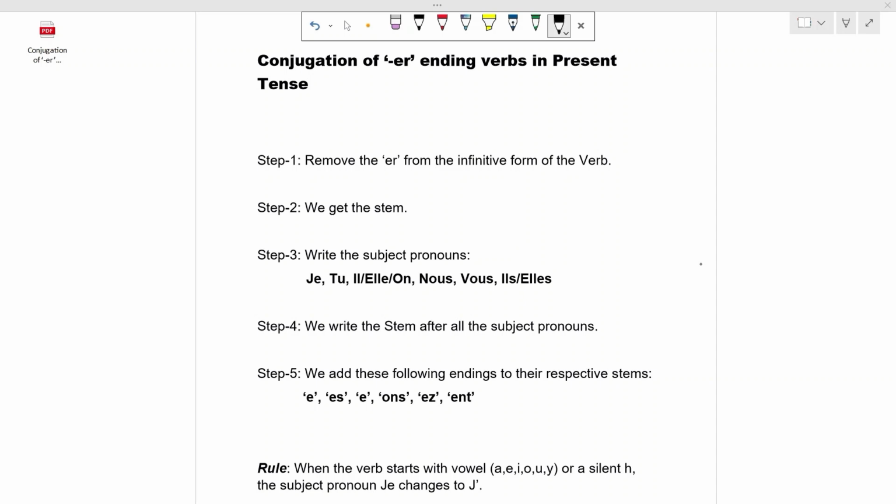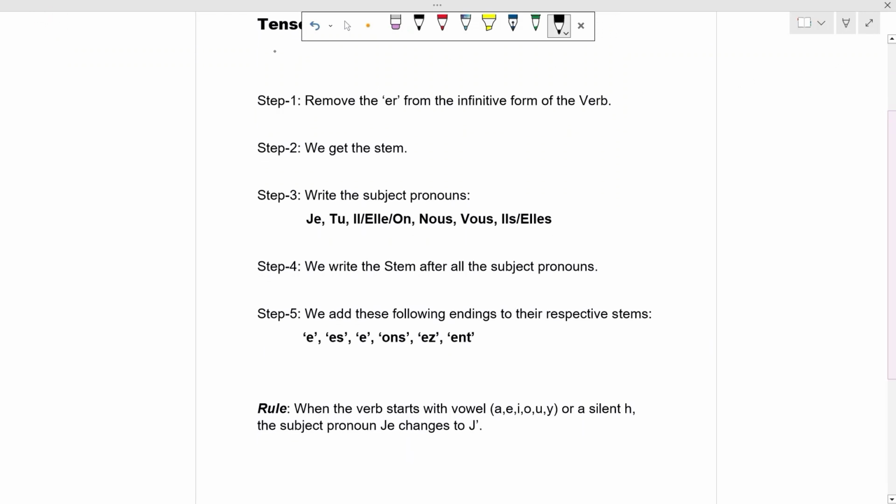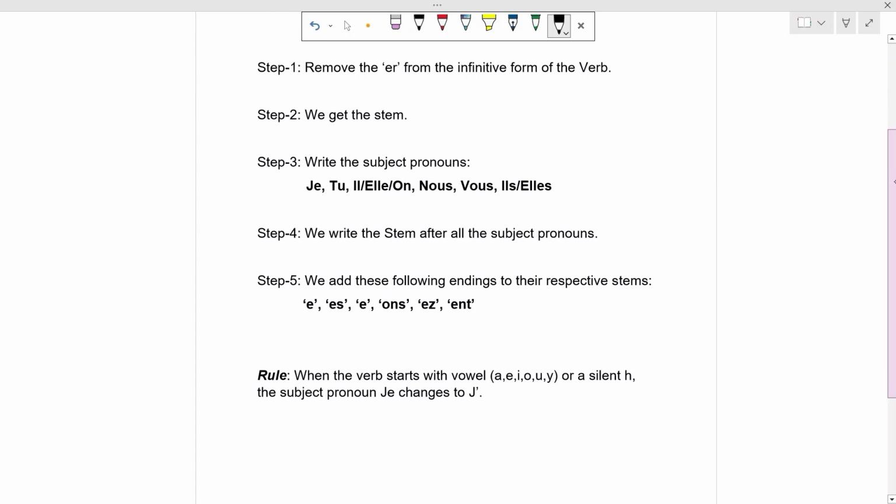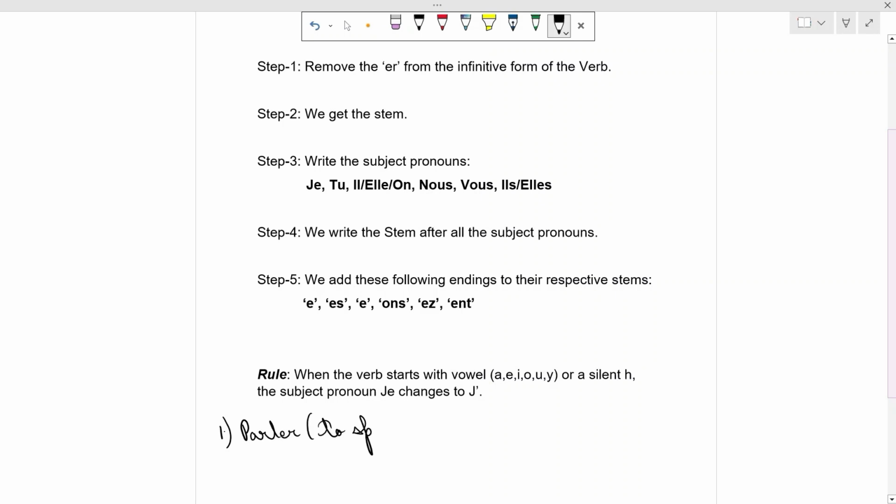Today we are going to learn the conjugations of the er ending verbs in the present tense, for which we have to follow certain steps. The first step is, I'll take one example and then explain it to you. Parler. This means to speak. The pronunciation is parler. This is how it is pronounced.